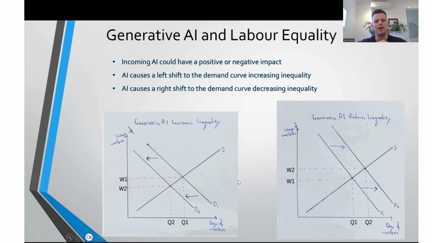First, let's look at what happens when AI increases inequality. Incoming AI will replace workers in a particular market. This will cause a shift of the labour demand curve to the left, creating this second equilibrium point here. The shift will result in reduced wages for workers in this industry and increase inequality. Now, if incoming AI were to enhance the worker's output rather than replace the worker, this will increase demand for labour in this market and cause a rightward shift of the demand curve. This shift will result in increased wages for the worker, as we see here as it increases up, and more equality as a result. Clearly, there will be differences for each specific occupation.